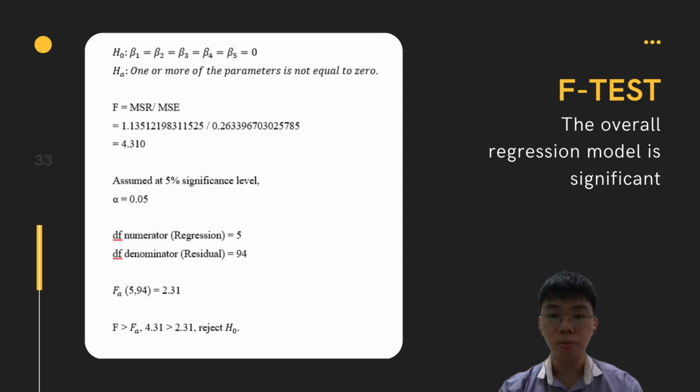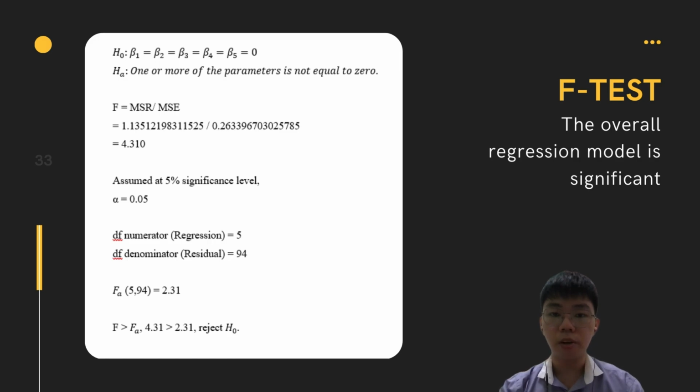We get the p-value to be 0.00142, which is smaller than the alpha value 0.05, which means we can reject the null hypothesis and conclude that one or more parameters is not equal to 0. Thus, the F-test shows there is a significant relationship between the dependent variable Center for Epidemiologic Studies and all of the independent variables.